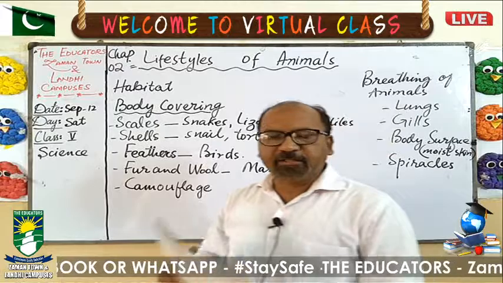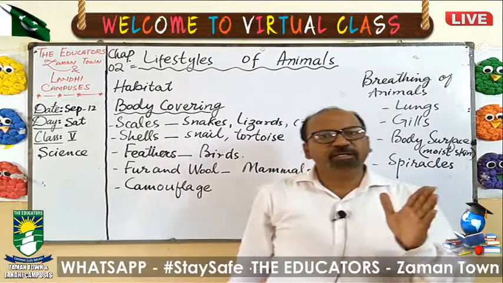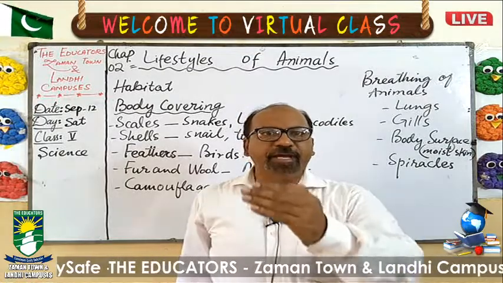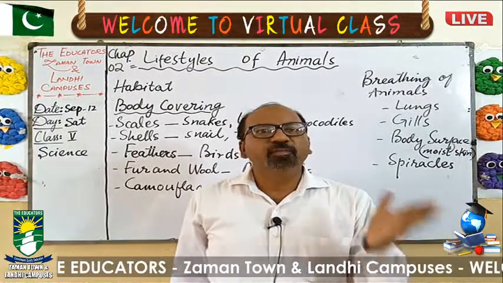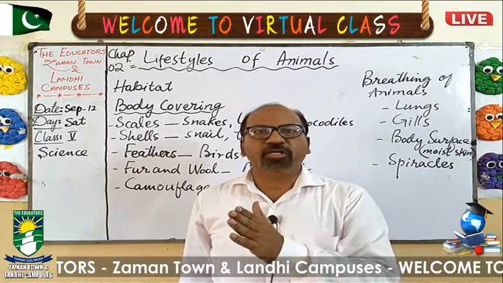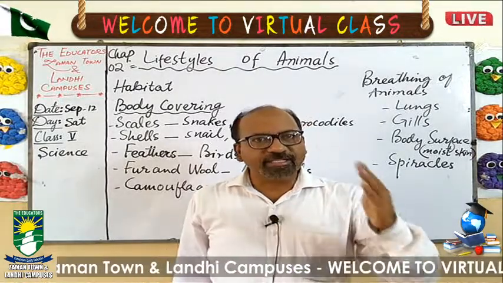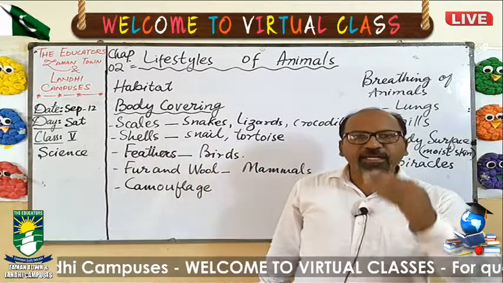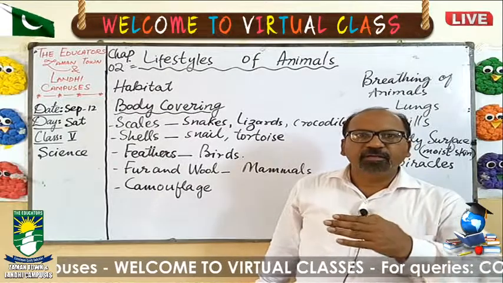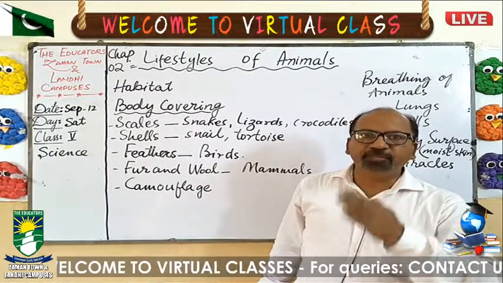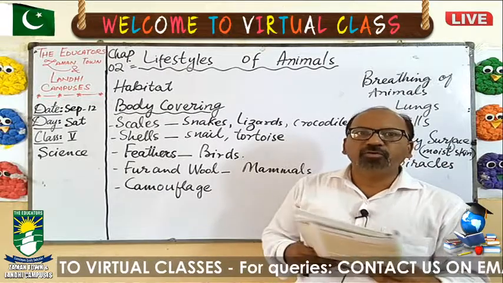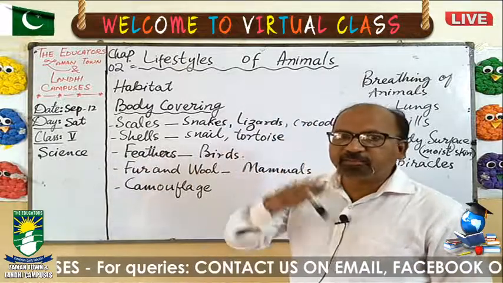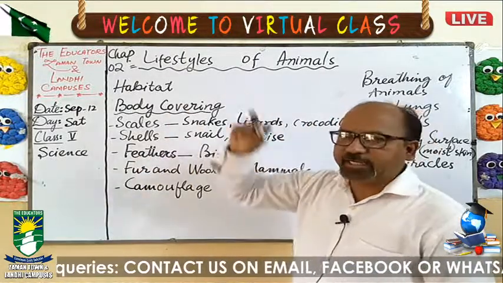What do you mean by habitat? Habitat is a place where any animal lives and can easily find food, shelter, protection and reproduction. Means they can easily find the food, they can easily find the shelter, they can easily find the mate by which they can reproduce the new young ones. So that place is suitable for any organism and that place will be called a habitat.